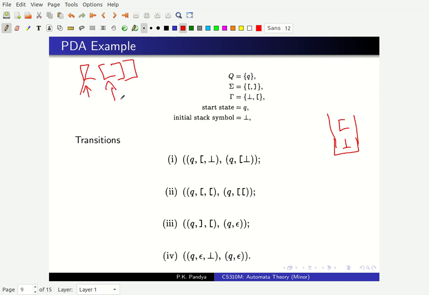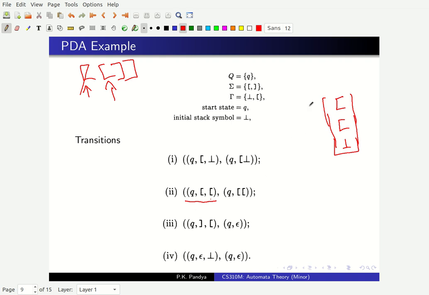Now again, if I am seeing a left bracket symbol and on top of the stack I have a left bracket, which matches with this transition, then I stay in state Q, but I replace the left bracket on the top of the stack by 2 left brackets. So I will get 2 left brackets here, and this is what happens. So as I scan the word from left to right, every time I get a left bracket, I push it on top of the stack. This is the kind of rules that are being given, right?